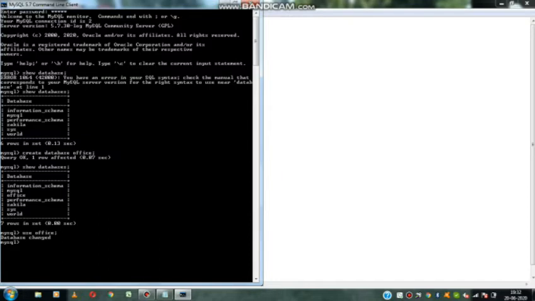Now the next step I have to do is create the table. Why do I have to create the table? In a database, all our information is going to be stored in tabular format. Okay. Now I want to create the table here.